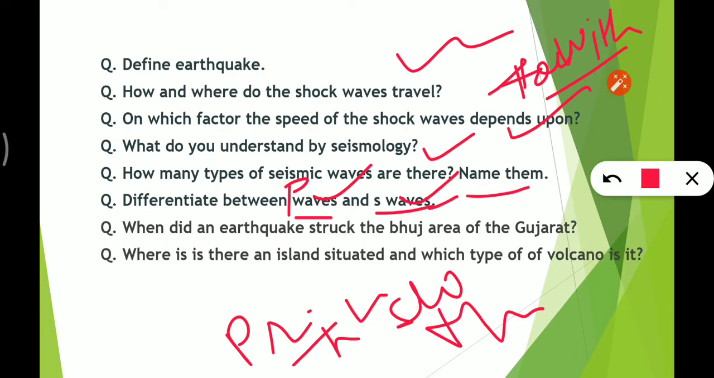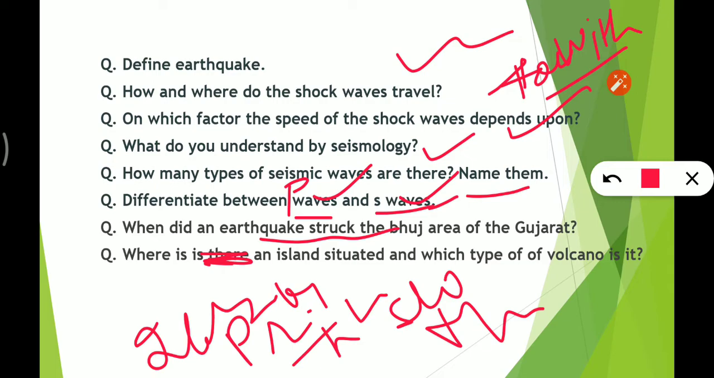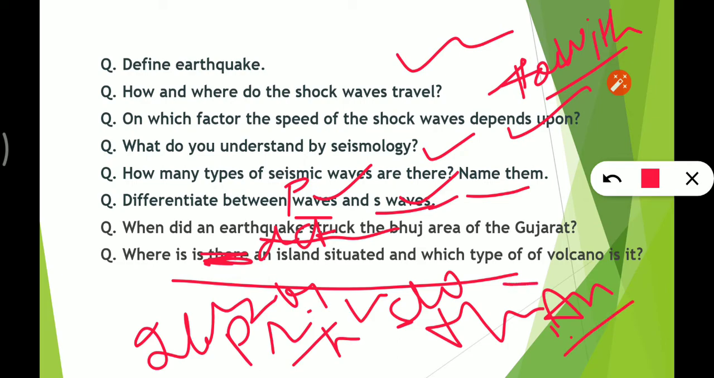When did an earthquake strike the Bhuj area of Gujarat? 26th January 2001. Where is an island situated, and which type of volcano is it? An active volcano. I think the question is wrong somehow. So it is an active volcano, Barren Island, and it is in the Andaman and Nicobar Islands.